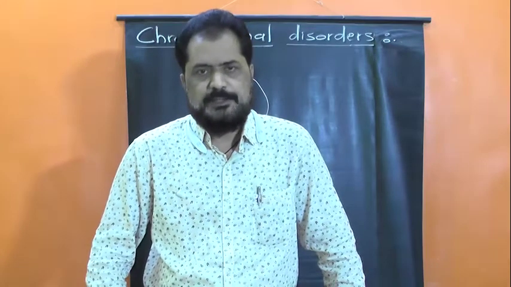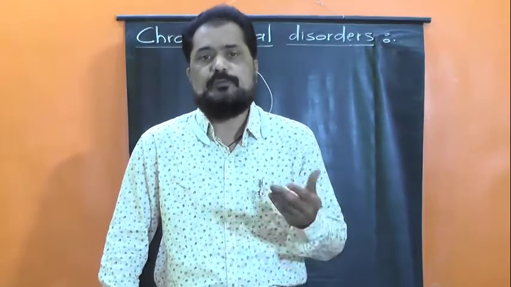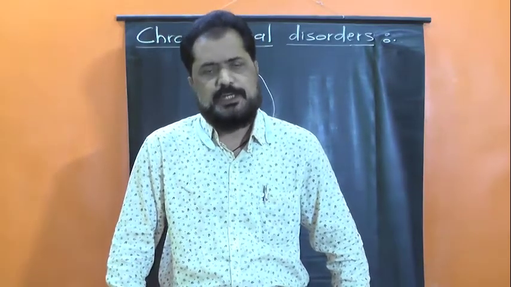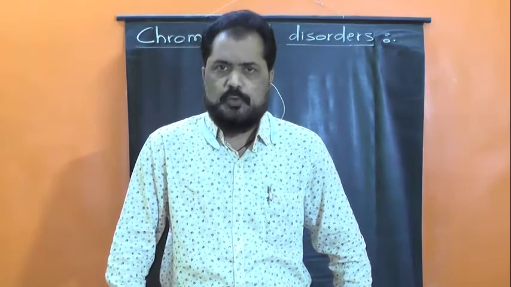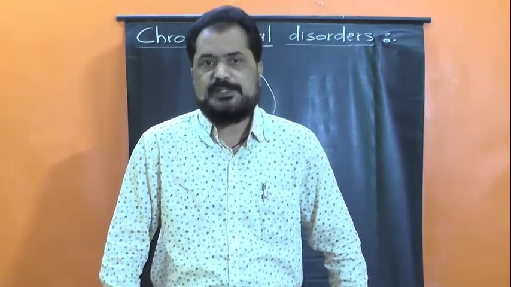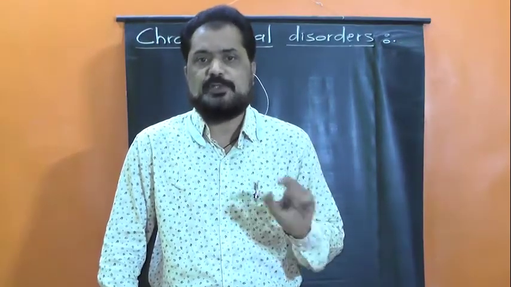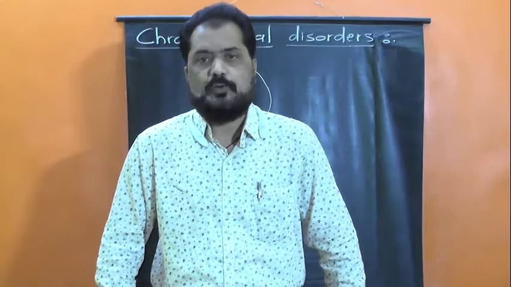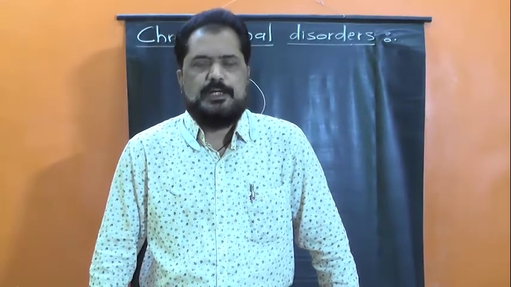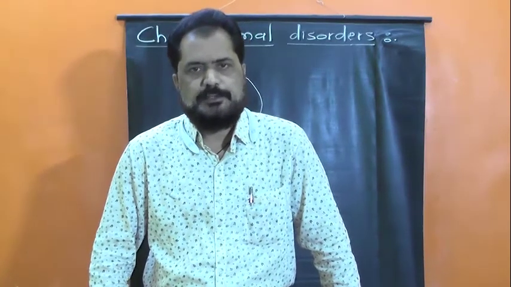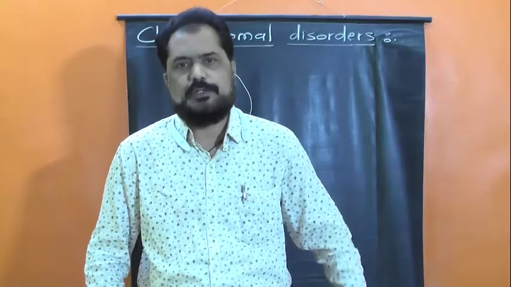Just as I said, there are two types of chromosomes in the somatic cells, such as autosomes and sex chromosomes. So whenever there is either addition or deletion in the number of autosomes, it leads to disorders known as autosomal disorders.